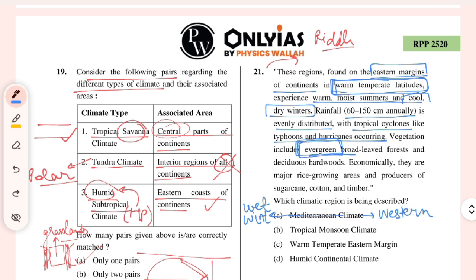Broad-leaved forest and deciduous hardwood. Economically, they are major rice-growing areas and producer of sugarcane, cotton, and timber. Rice-growing areas. Tropical monsoon climate है क्या ये? Eastern margin.